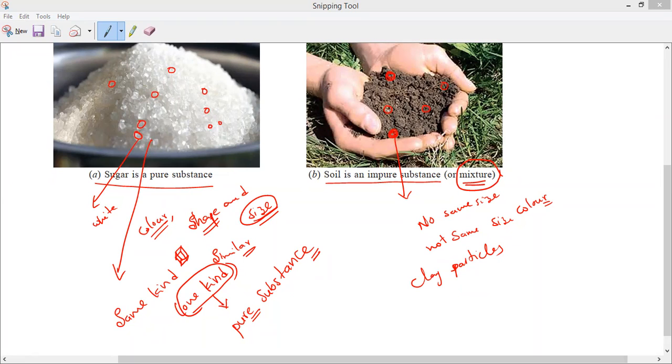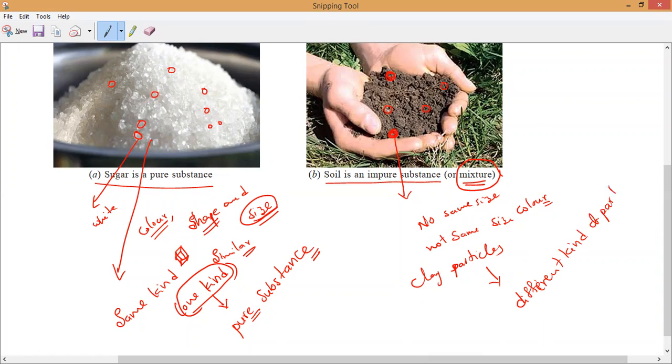So they are called pure substances. Now, if we take the soil, it contains particles of different kinds. So that is why they are called what?